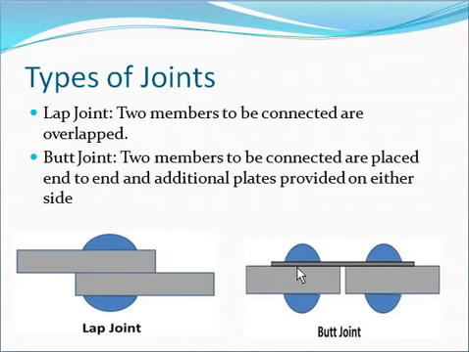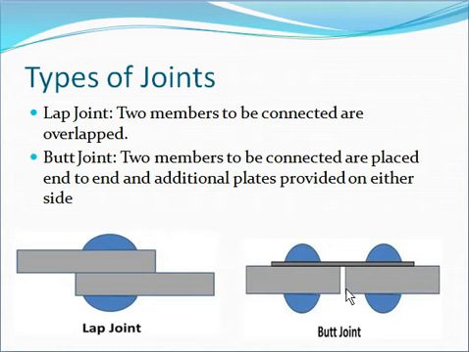Here the plate is provided on one side only, that's why it is called a single cover butt joint. If the plate is provided on both sides, then it is called a double cover butt joint. The two members to be connected are placed end to end.